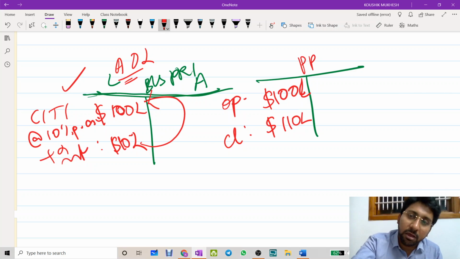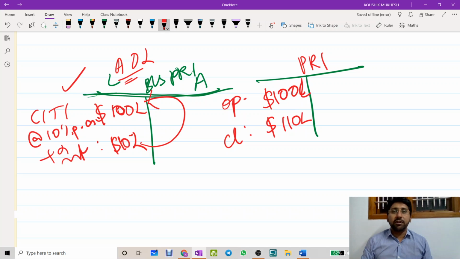Now answer my question. Am I a PRI or a PROI? PRI. Now everyone contemplate yourself, honestly speak out. Please read the definition of capital account transaction. Capital account transaction is a transaction which alters assets or liabilities outside India for a PRI. Alteration means the numbers should be changing. I am a PRI and my opening balance is 100 lakhs. My closing balance is 110 lakhs. Is there a change in the liability or not?